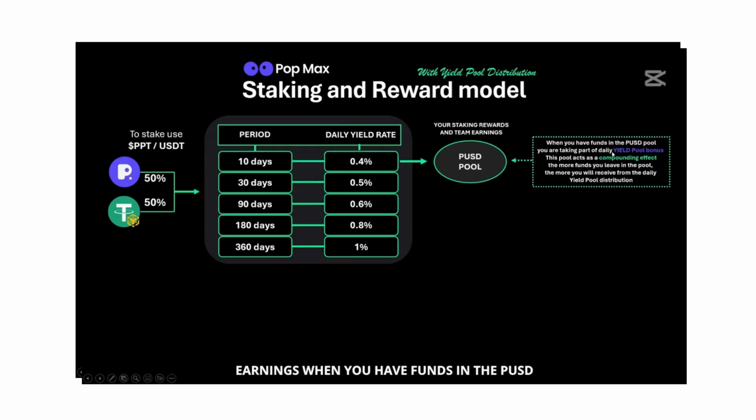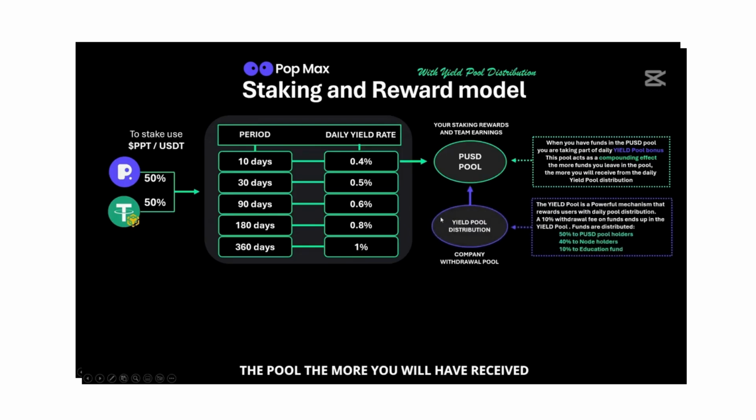When you have funds in the PUSD pool, you are taking part of a daily yield pool bonus. This pool acts as a compounding effect on your money. The more funds you leave in the pool, the more you will have received from the daily yield pool distribution. And what is yield pool distribution exactly? Let's take a look. The yield pool is a powerful mechanism that rewards users with daily pool distribution. As there is a 10% withdrawal fee on profits, not principal, this is where that money ends up. 50% of those funds goes to everyone who has PUSD in the pool. 40% goes to node holders, and 10% goes to the expansion fund.